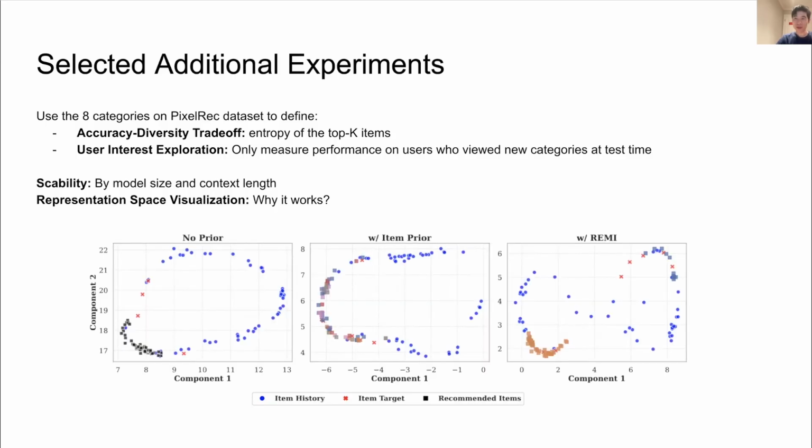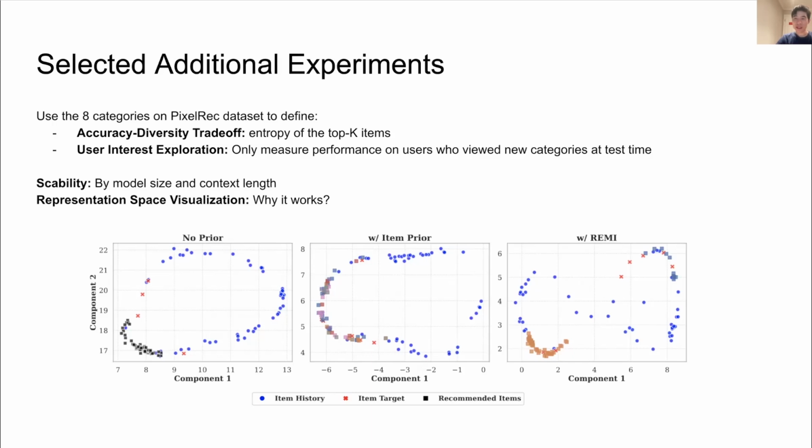Here is a particular user on Pixel AM. That user has 50 past views and 10 target items, and each model recommends 50 items. We use UMAP to visualize the learned item representation spaces across the three models: the baseline HSTU without any priors, the HSTU with the proposed item prior, and the HSTU with the multi-interest design REMI. More specifically, the 50 items in the item history are shown using blue dots. The 10 target items are shown using red crosses, and the recommended items are shown using squares.